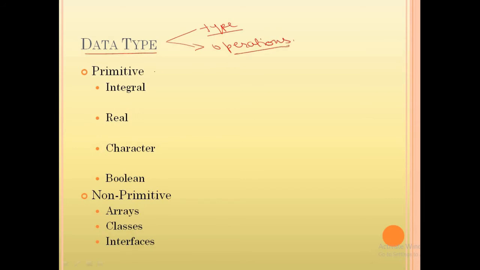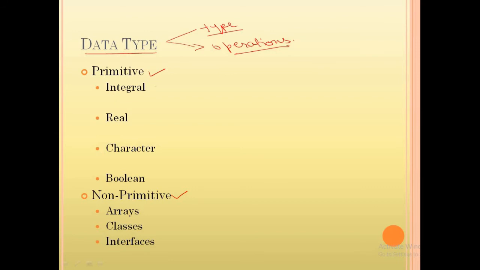This is done by the data type. There are basically two types of data types in Java: primitive and non-primitive. Primitive data types are built-in basic data types, and non-primitive data types are some complicated or advanced data types that we derive or make from primitive data types.